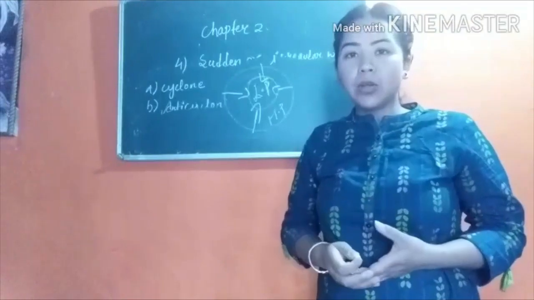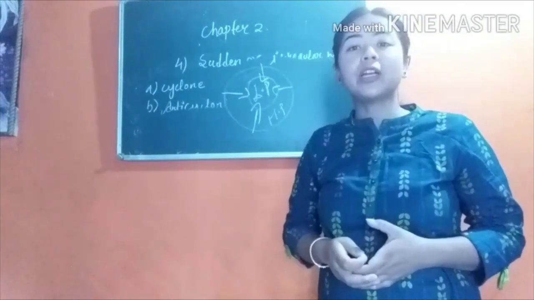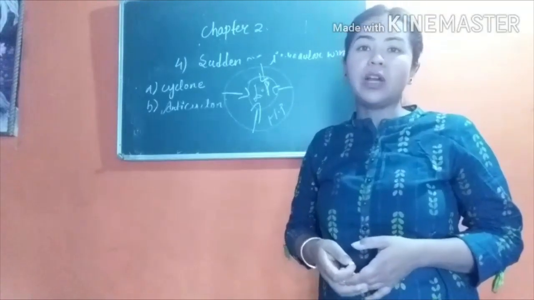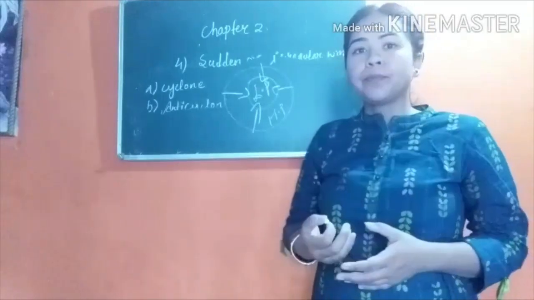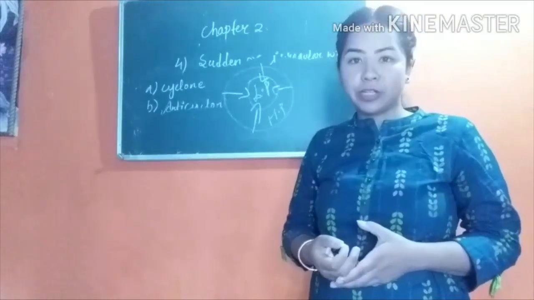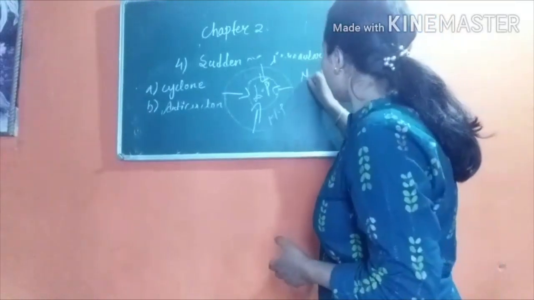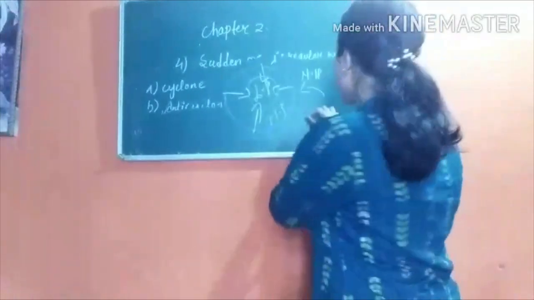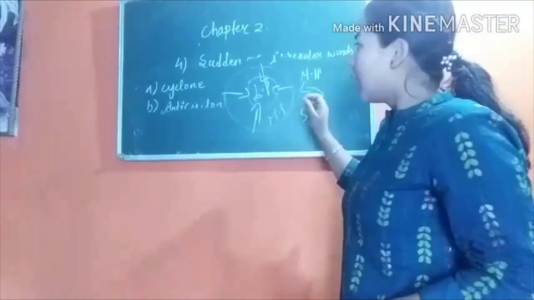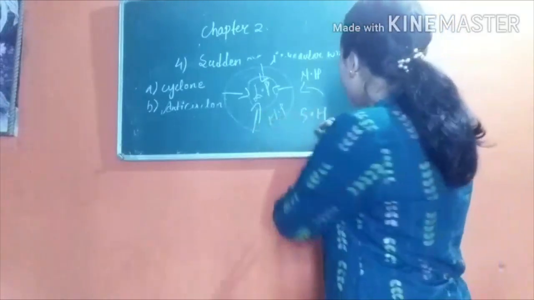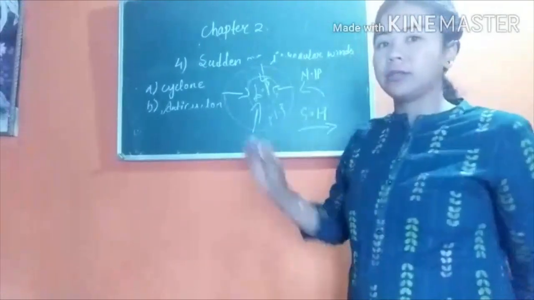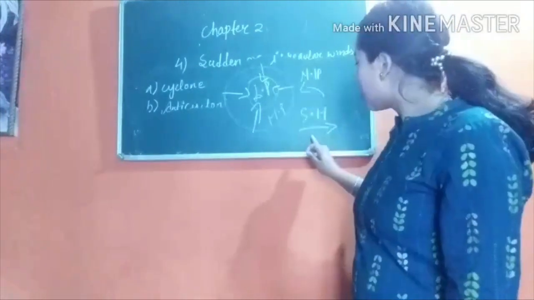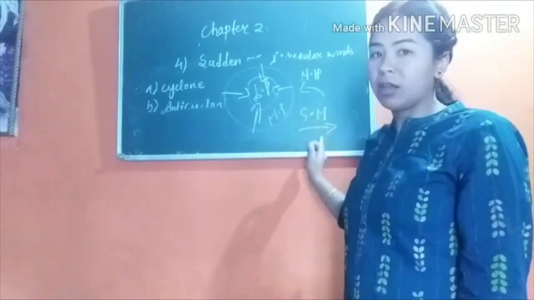So cyclones can be very destructive in nature, as the wind blows at the speed of 150 km/h. And these cyclones blow in an anti-clockwise direction in the northern hemisphere, and in the southern hemisphere, the same cyclones blow in a clockwise direction, like this. So this is the anti-clockwise direction in the northern hemisphere, and this is the clockwise direction in the southern hemisphere.